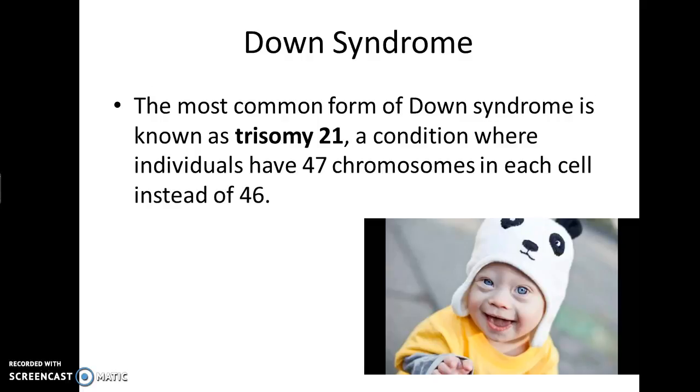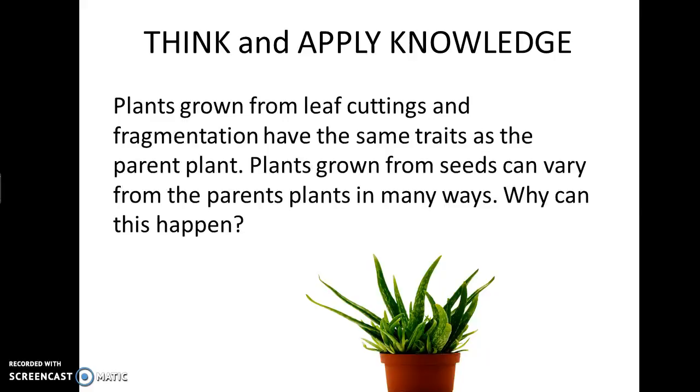I've seen and known people with Down syndrome that live, maybe in their 30s and 40s, but most of the time it's not expected for them to live that long. Most humans we can expect to live maybe 80, 90. Some people live in their hundreds, but it's not expected for people with Down syndrome to live that long. So essentially Down syndrome, again, is whenever you end up with too many chromosomes. So go ahead and answer number 18.